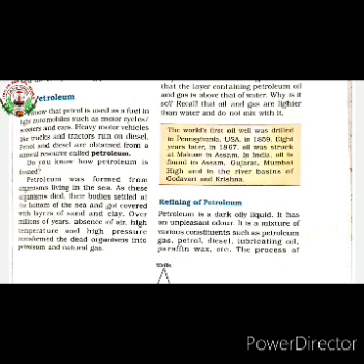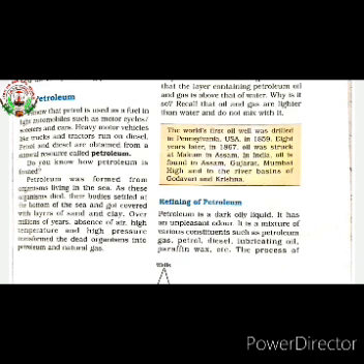So petrol, diesel and kerosene are the various constituents obtained from a natural resource called petroleum. How do we obtain petroleum?